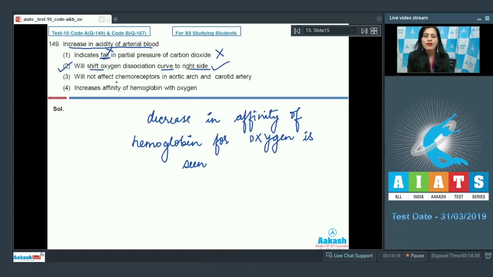The third statement is will not affect chemoreceptors in aortic arch and carotid artery, and this is an incorrect statement because increase in acidity of arterial blood or increase in hydrogen ion concentration will affect chemoreceptors in aortic arch and carotid artery because they are sensitive to the concentration of hydrogen ions and partial pressure of carbon dioxide. The last statement is increases affinity of hemoglobin with oxygen, and this is an incorrect statement because it decreases affinity of hemoglobin with oxygen. So the correct answer to this question is option number 2. Let's discuss our next question.